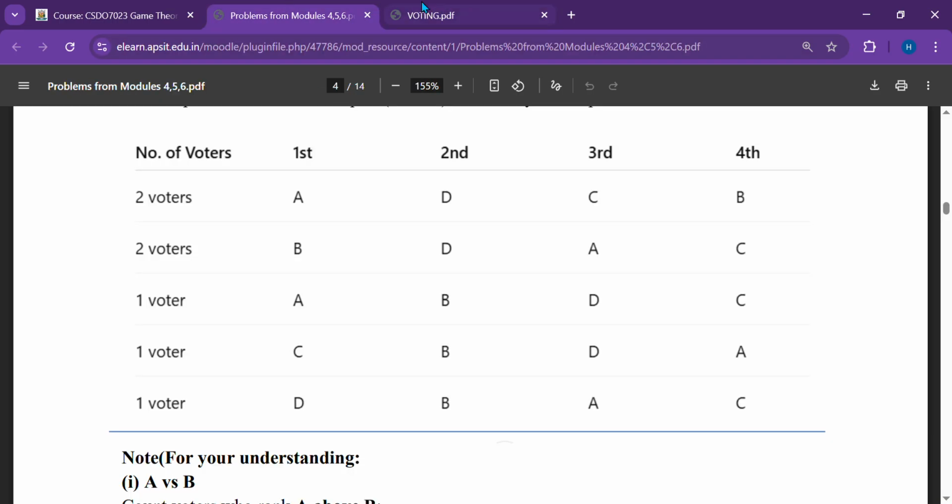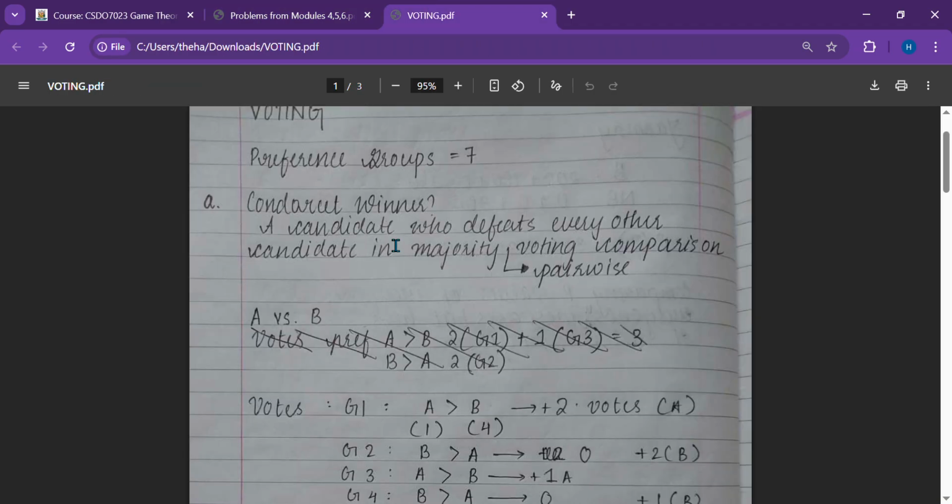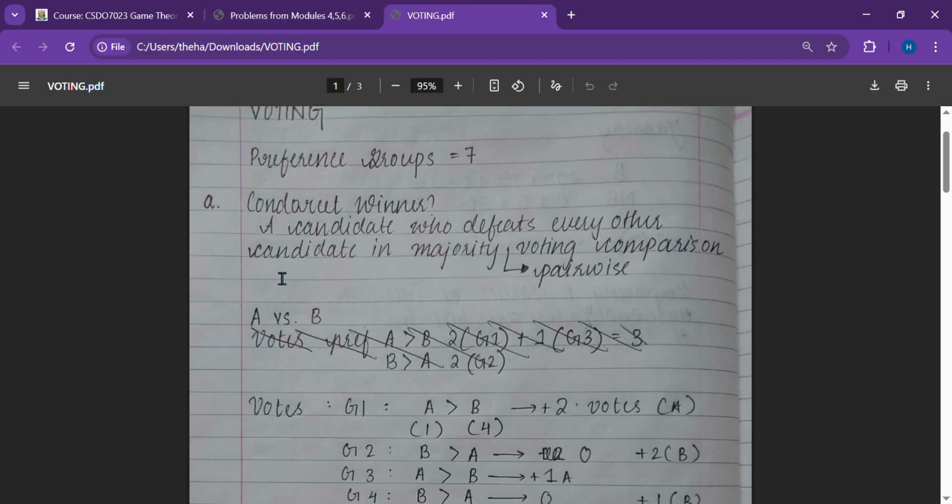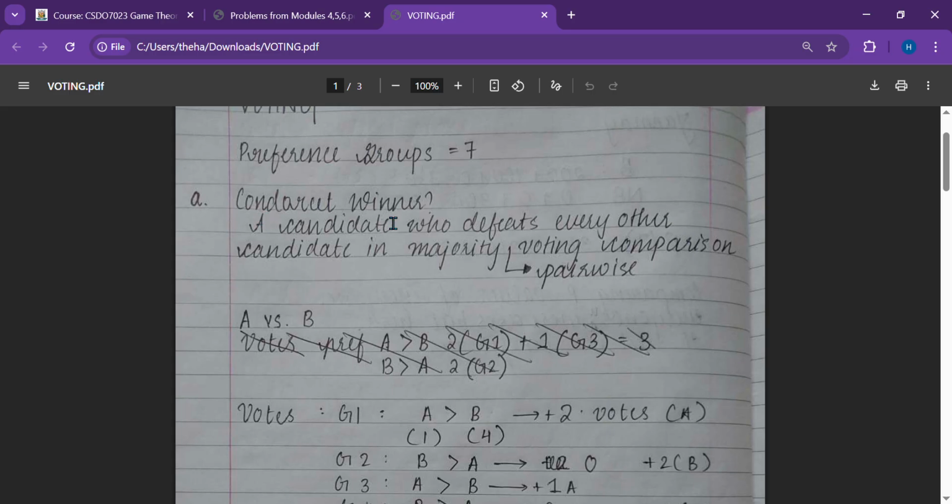Now what the question asks us to do is find a Condorcet winner. The first sub question is, who is the Condorcet winner? How do we define this winner? This winner is defined as a candidate who defeats every other candidate in majority pairwise voting comparison. Majority pairwise voting comparison are the keywords here, with pairwise being the most important of them. So we are going to apply the method for finding this winner.